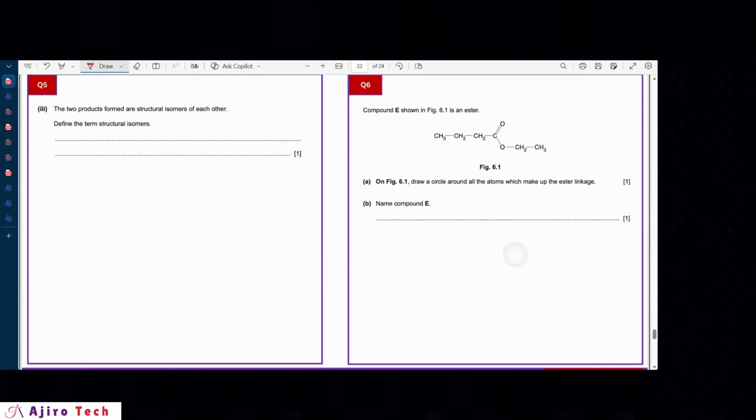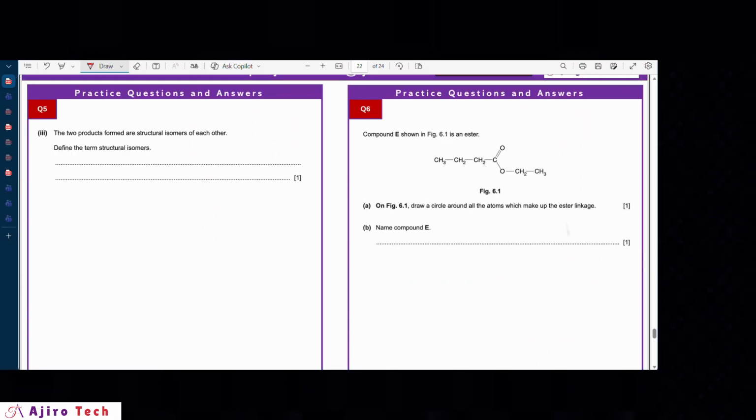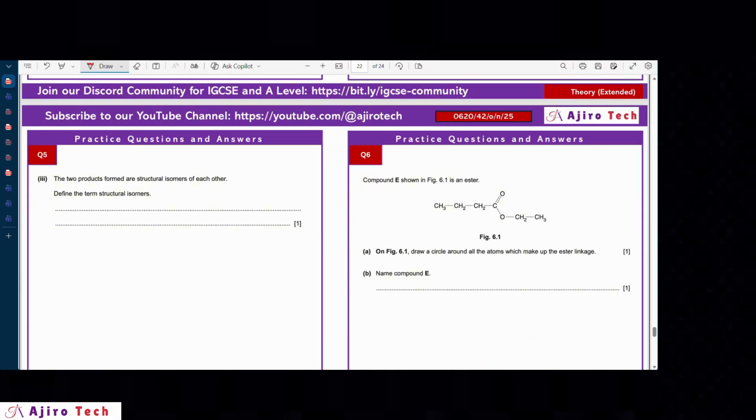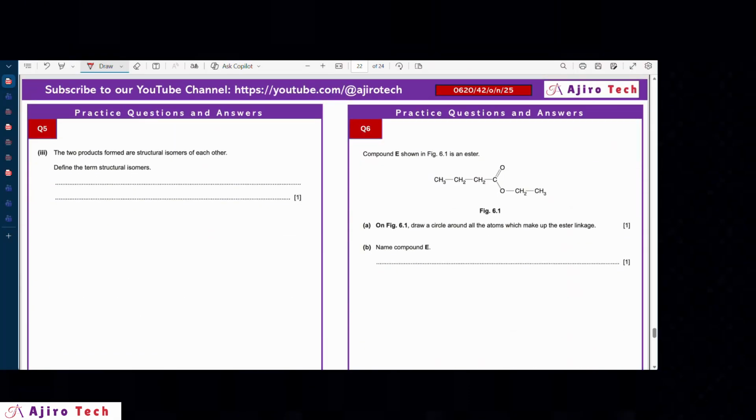The two products formed are structural isomers of each other. Of course, we already said that. So it says, what does the word structural isomers mean? They are compounds with the same molecular formula but different structural formulas.